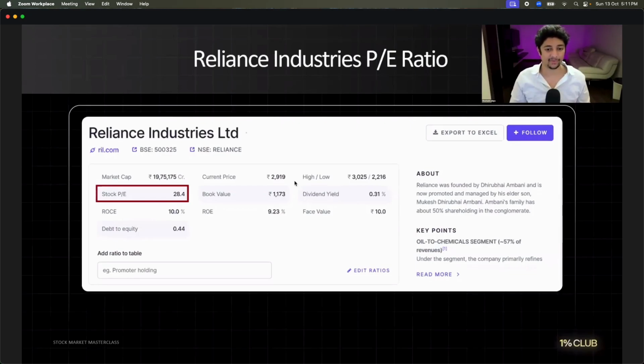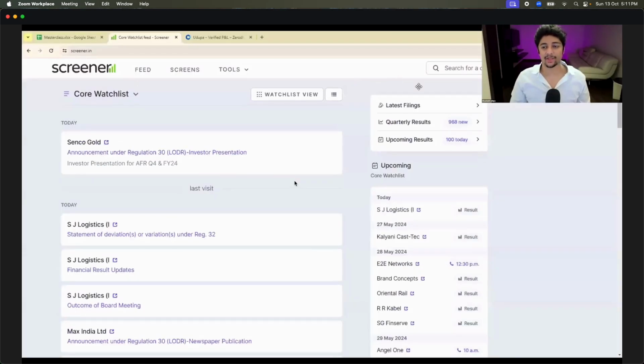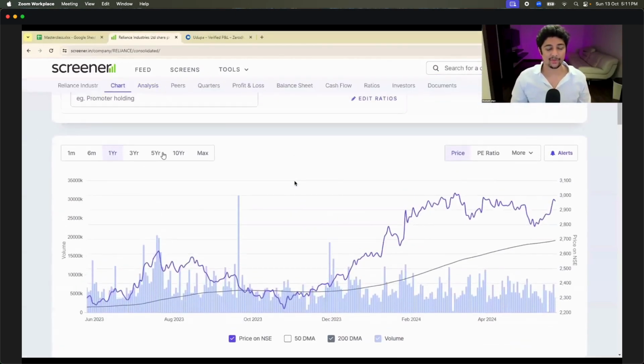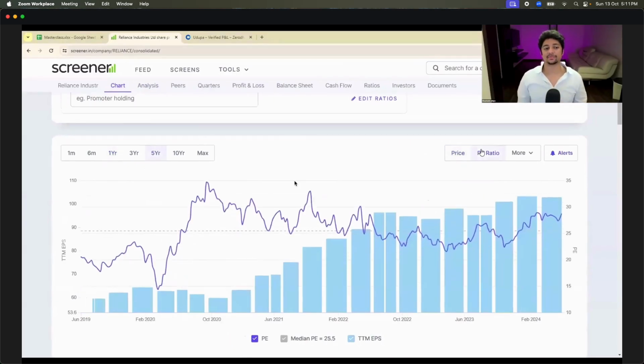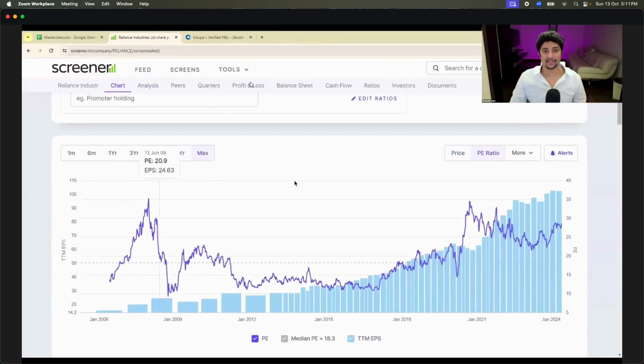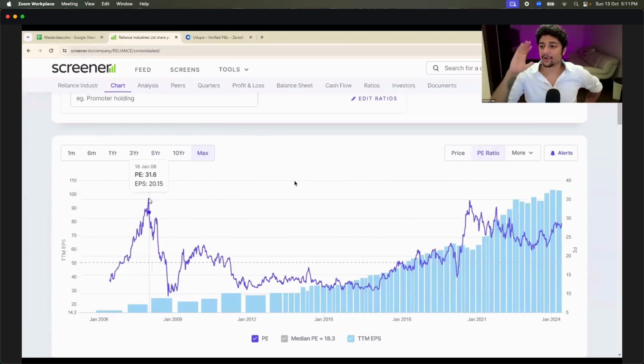Let me see if I can do this for you. Go to Screener. Okay? Over here, go to Reliance. Quickly go down here and you will see the stock price. Correct? This is the stock price. When you go to the stock price and you click on PE ratio and you click on 5-year chart, actually, you can even go to 10-year chart or you can go to max chart. Now, what this basically says is that in the last 20 years or whenever Reliance has been there, since 2006 to 2024, every time the PE ratio went to 30, Reliance fell down after that.